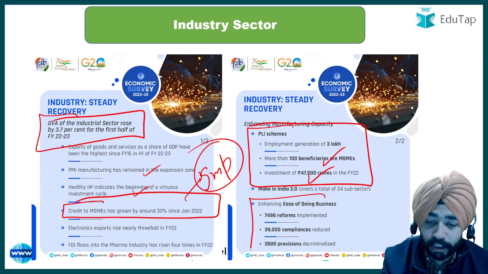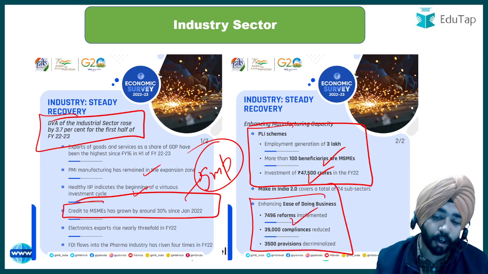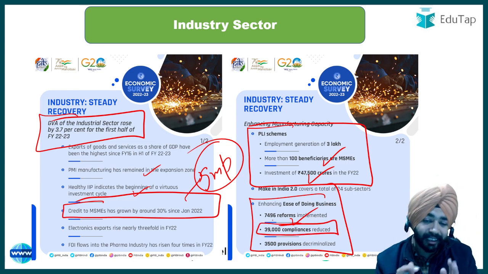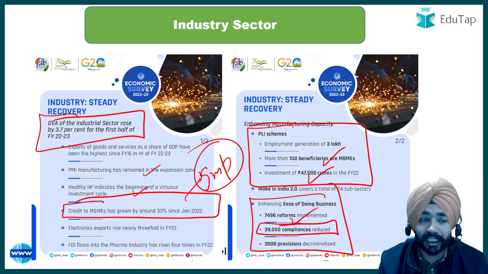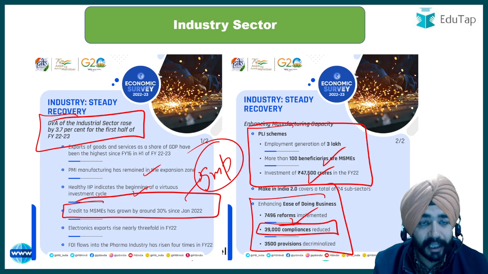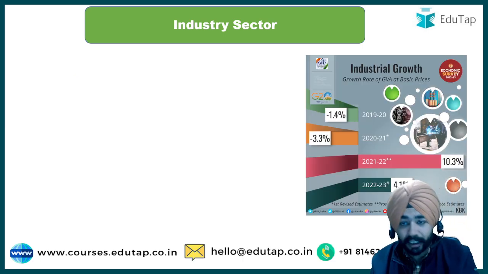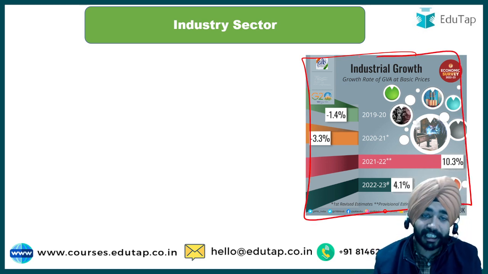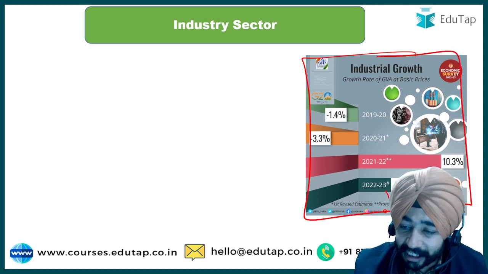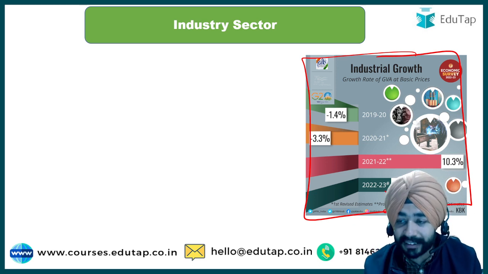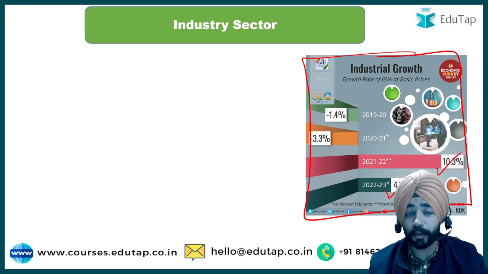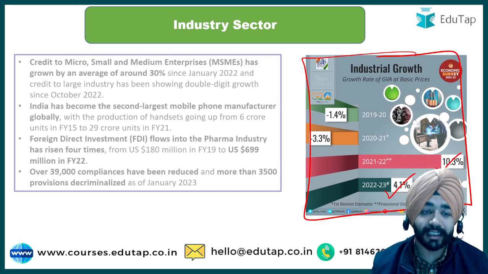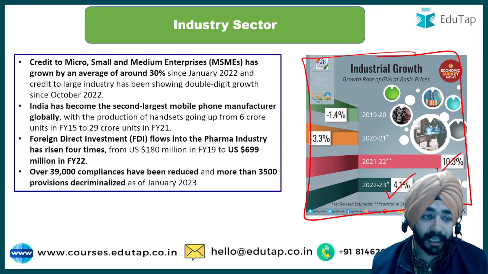Then it has talked about ease of doing business. So it says these are the number of reforms that have been taken. The compliances, if I talk about, it says around 39,000 compliances have been reduced in the year in terms of ease of doing business. Now when I talk about industrial sector growth, as I was discussing, I just told you 3.7% was seen in the first half, but it is expected it will be around 4.1%, and it was 10.3% in the year 2021-22. Then if I talk about credit to MSME, I have discussed this thing.